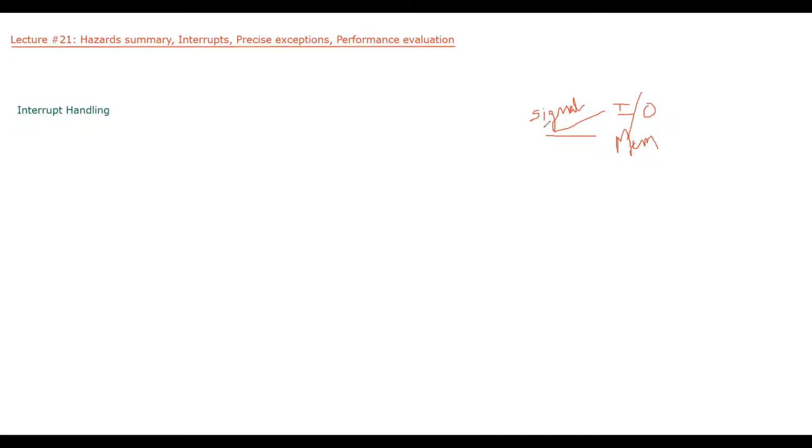After stopping the current program, based on this signal, it runs one program that will handle this particular signal, whatever may be the signal. For example, if I am pressing a key on the keyboard, the signal may be the name of that key.